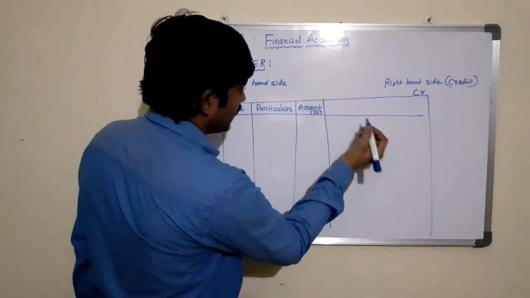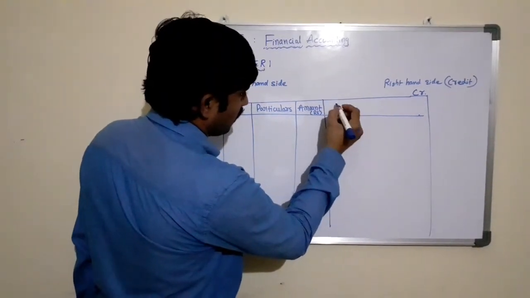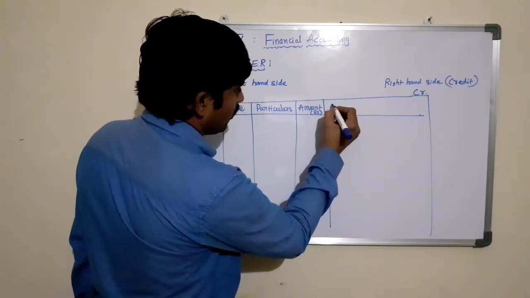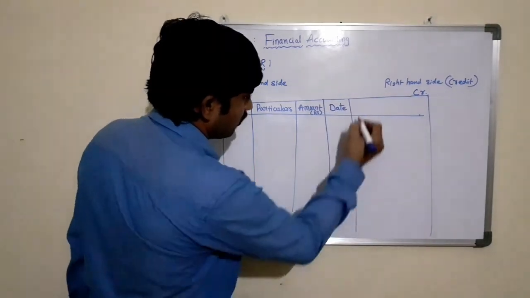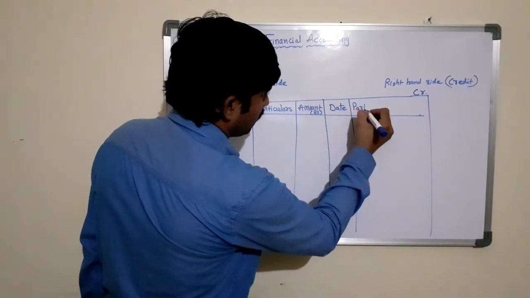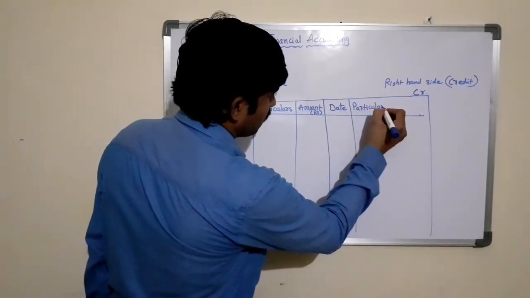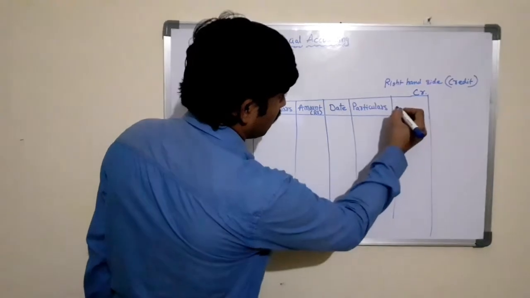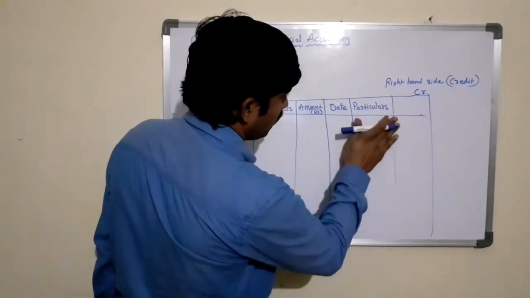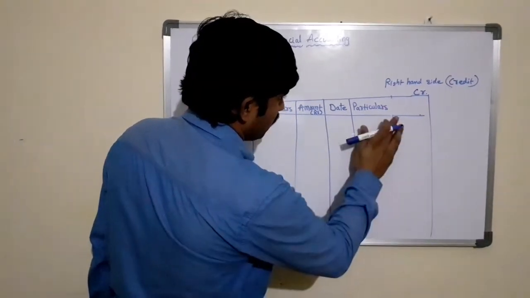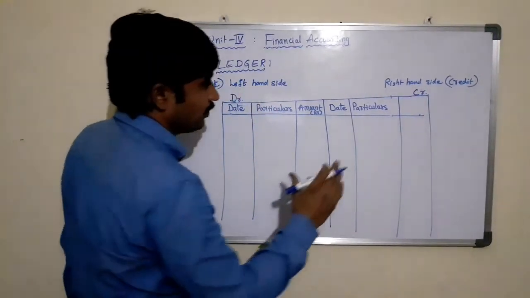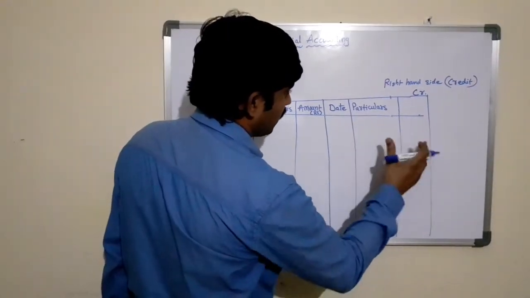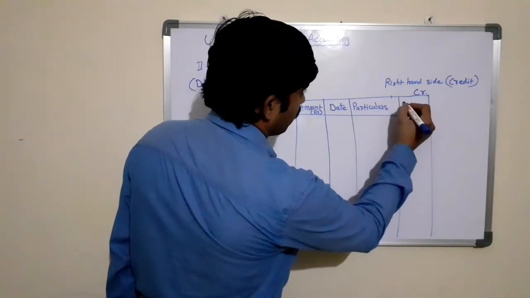In a similar manner, the credit side is also classified into three columns: date, particulars, and amount in rupees. The particulars column of each account should be wider than the date and amount columns.